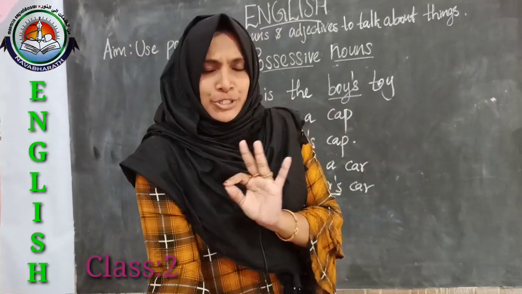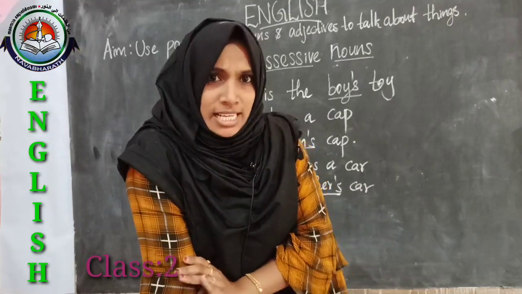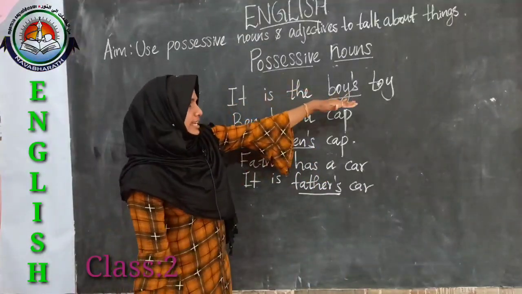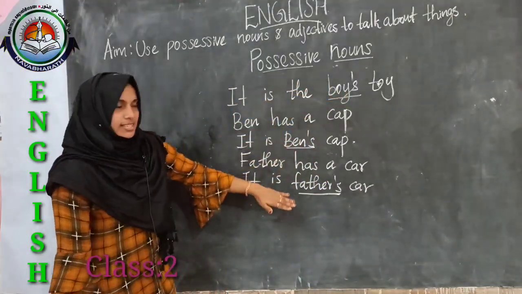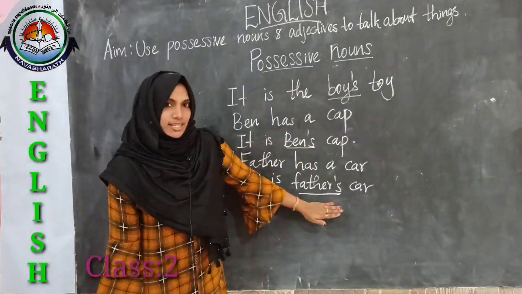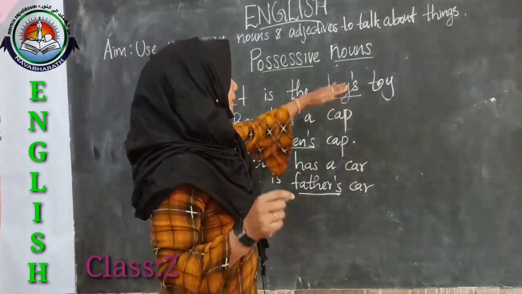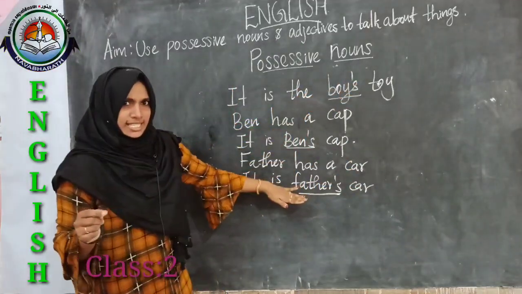So dears, do you get anything about a possessive noun? See, here ma'am underlined some words. Here, boy's, Ben's, father's. Have you noticed anything common in these underlined words?